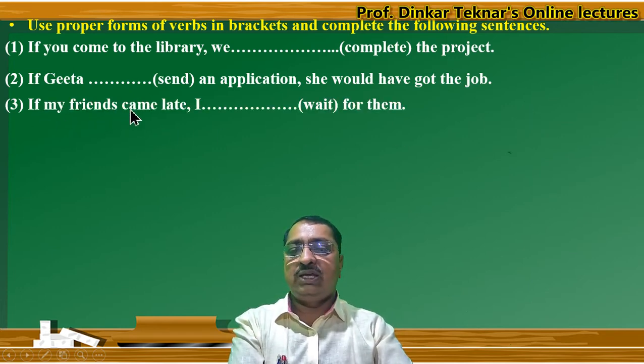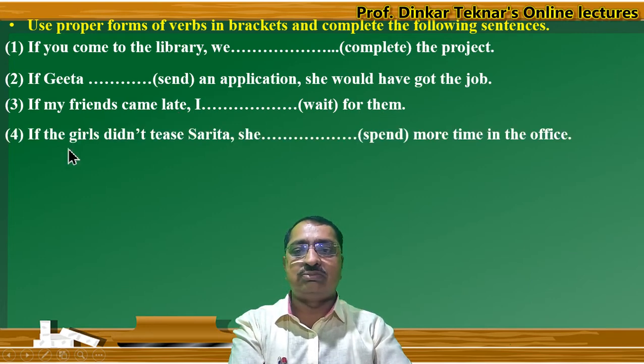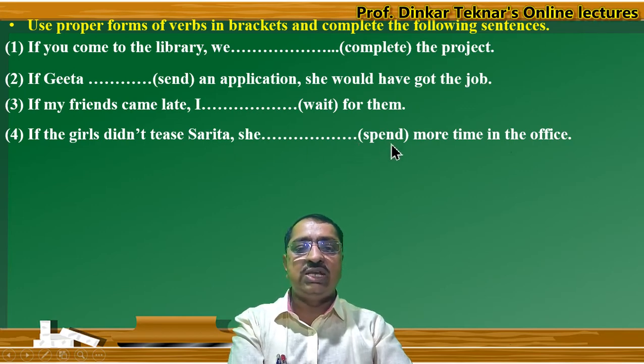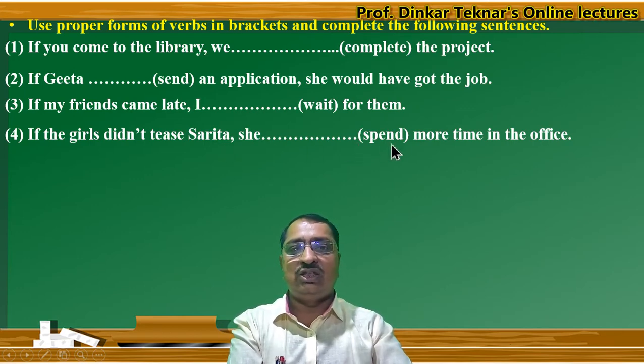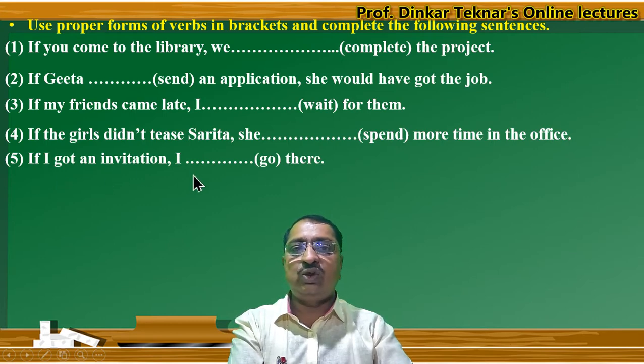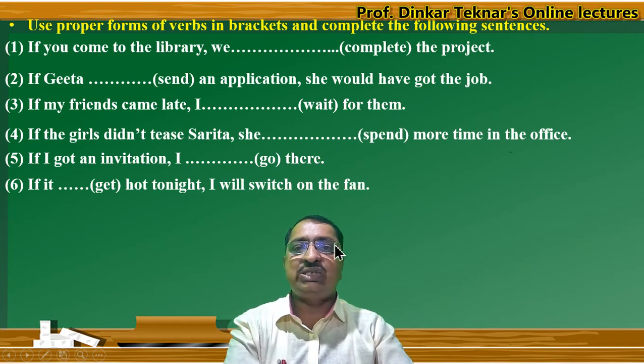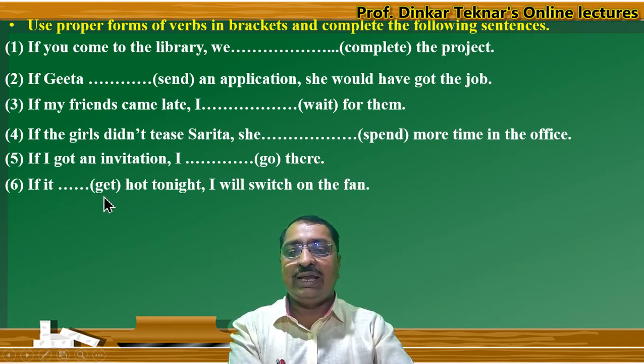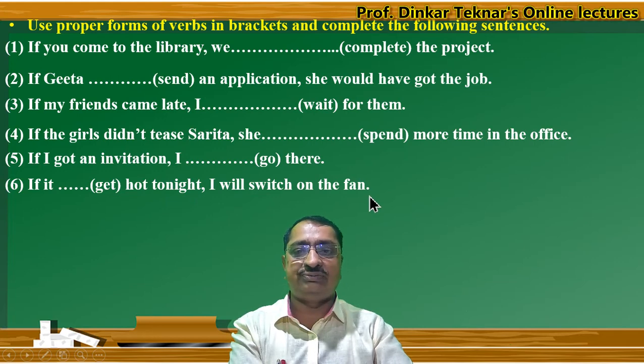Another example. If my friends came late, I wait for them. If the girls didn't tease Sarita, she spent more time in the office. If I got an invitation, I go there. And the last example is, if it get hot tonight, I will switch on the fan.